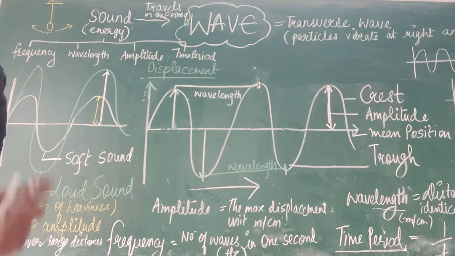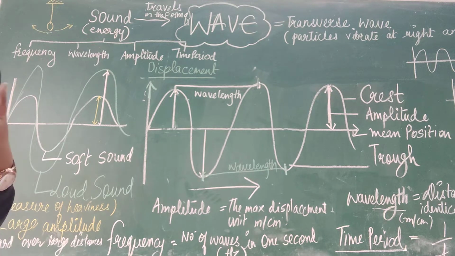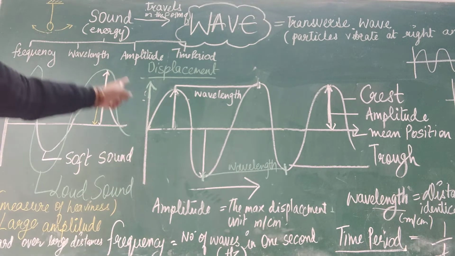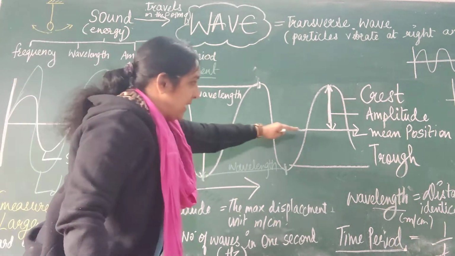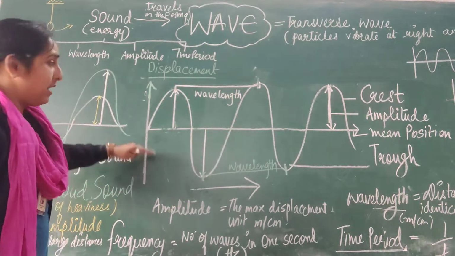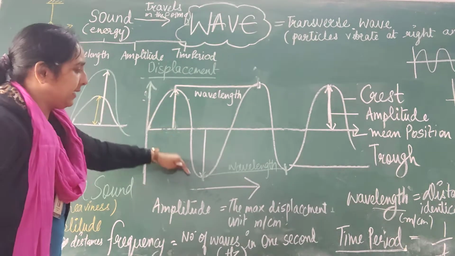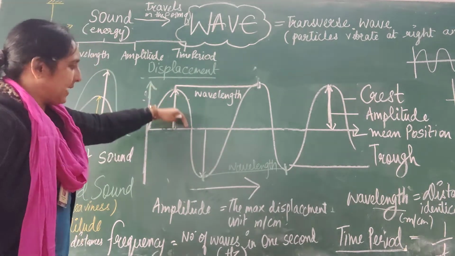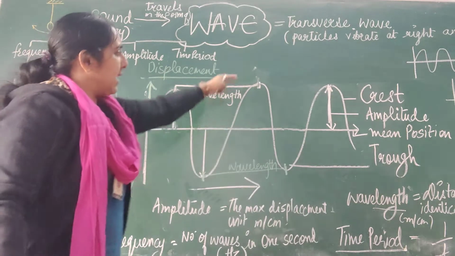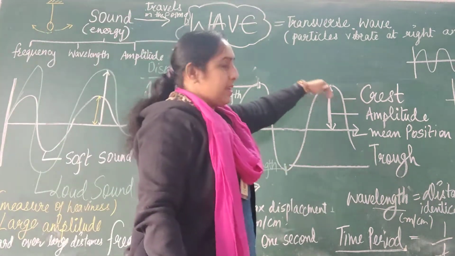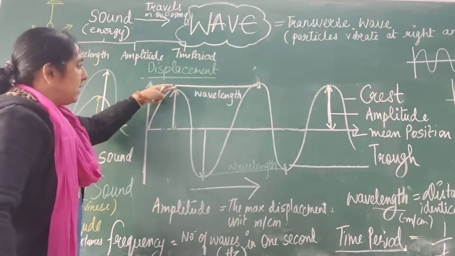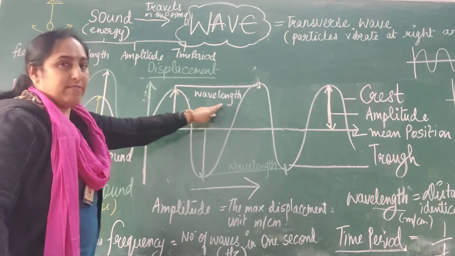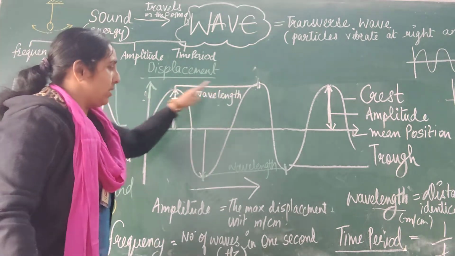तो जब ये words आ रहे हैं, so you must understand how we are going to diagrammatically represent this wave. Wave को represent करने के लिए we take this particular diagram where this is the displacement line and this is the mean position line. This is a kind of transverse wave because here every particle is moving 90 degrees up and down. So this is called crest, this is called trough, this is again a crest, again a trough, and so on. It moves like this. This is a propagation. The distance between two crests is called the wavelength.